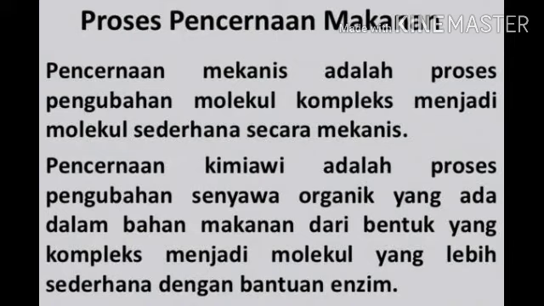The process of digesting food in the human body can be divided into two types: mechanical digestion and chemical digestion. Mechanical digestion is the process of changing food from large forms to small and fine forms. And then, chemical digestion is the process of changing food from complex substances into simple substances using enzymes.